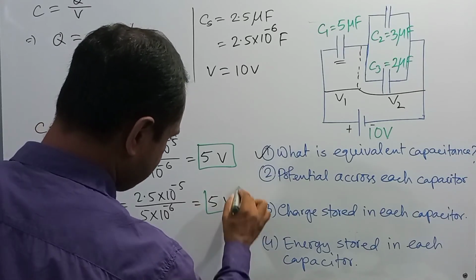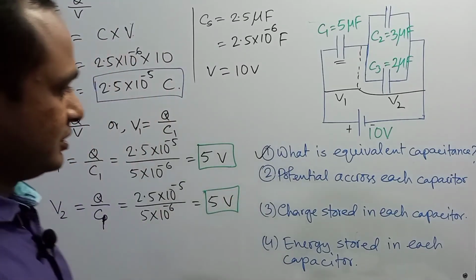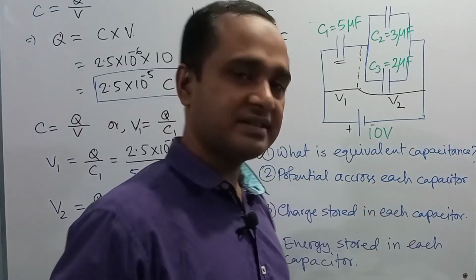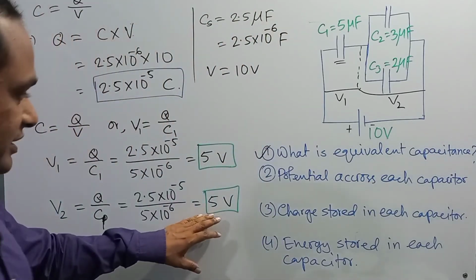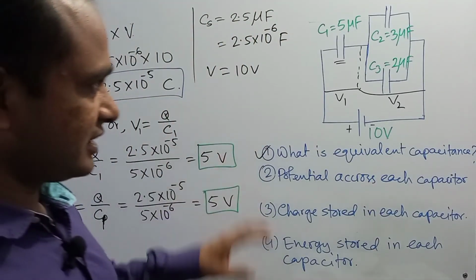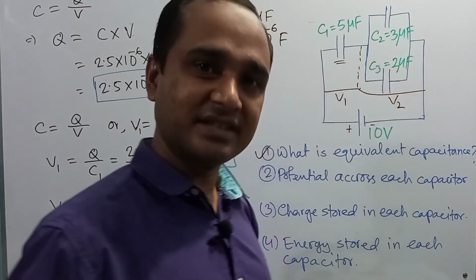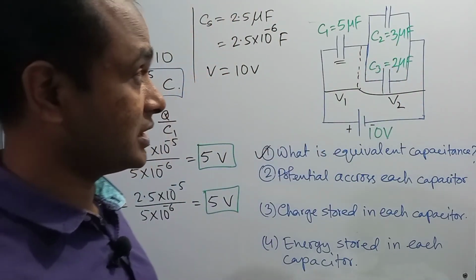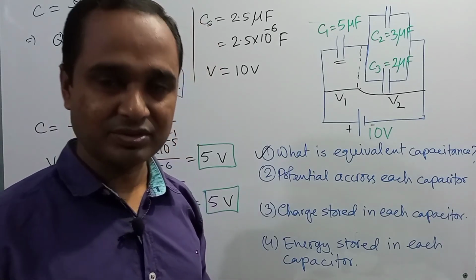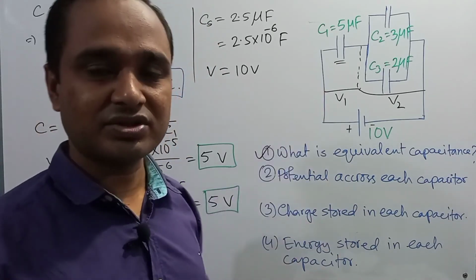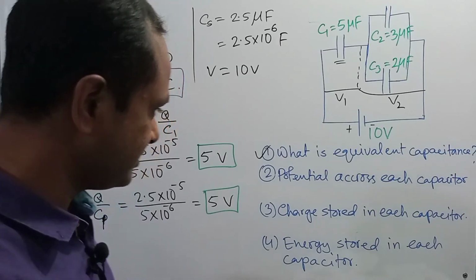In this way we can determine the potential across each capacitor. This 5 volt is the potential across both C2 and C3, since these two capacitors are connected in parallel combination. So the potential difference across the two is the same, right?